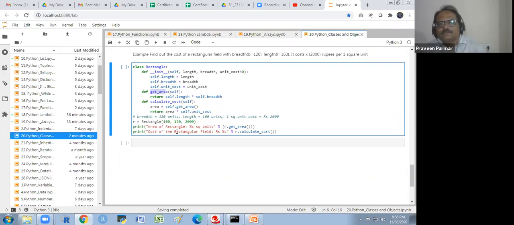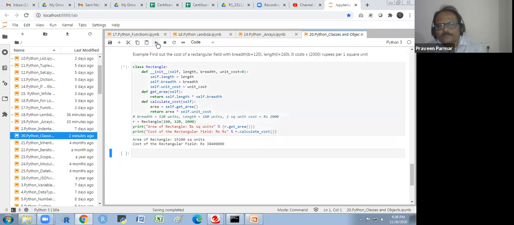And here you see, the cost of the rectangle field, rupees, percent R.calculate_cost. So I will show you this. Getting it?